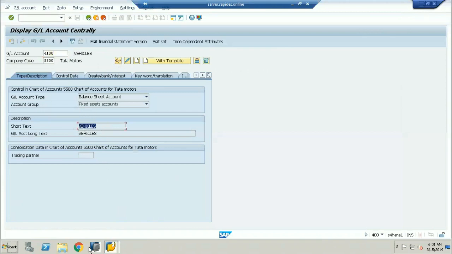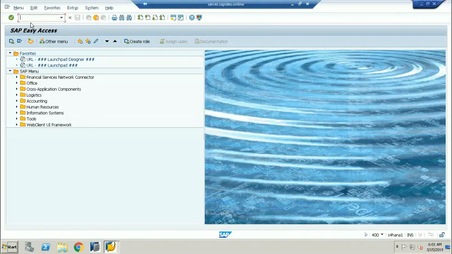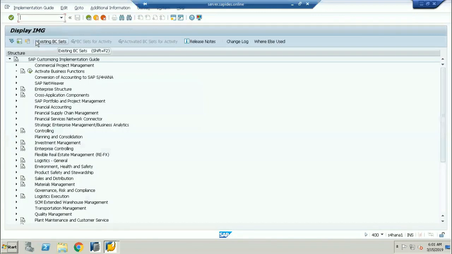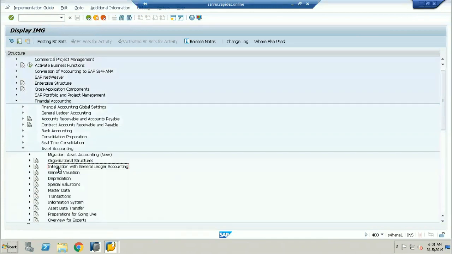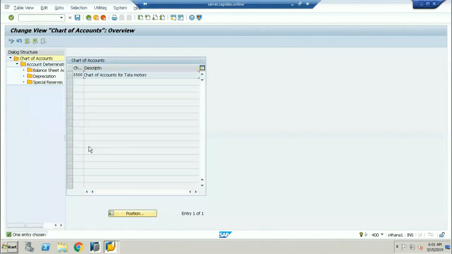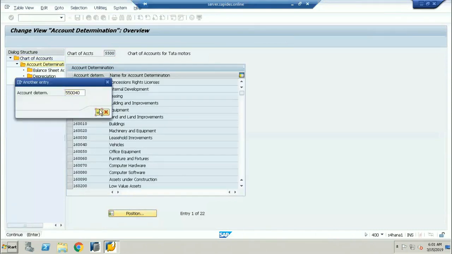Let me go into the asset level also. I'll check this account to see exactly where it has come from. So if I go into SPRO, IMG, financial accounting, asset accounting, and go into integration, and then the assignment of GL accounts, now here I'll go to the same chart.